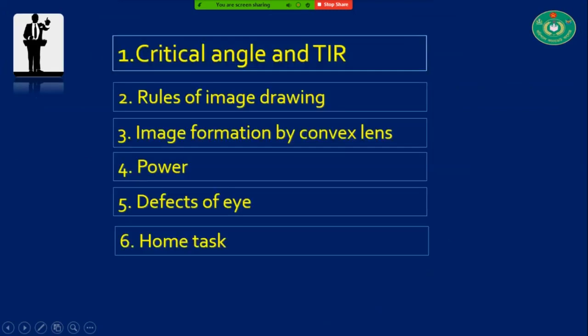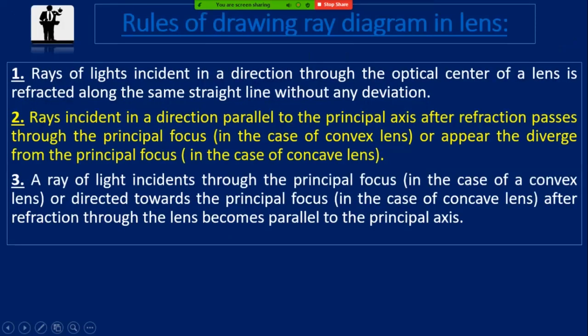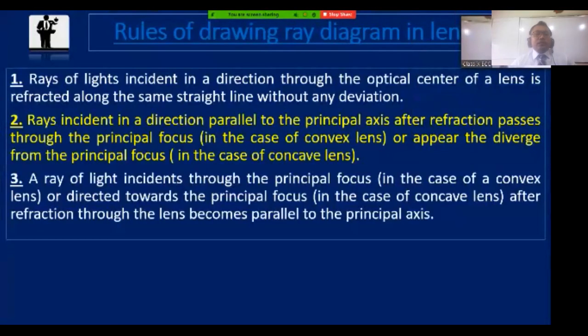I have divided my class into the following parts. At first, I will discuss the image formation by concave and convex lens. Before starting this, I would like to discuss the rules of image drawing. You know it very well that there are three rules for image drawing.